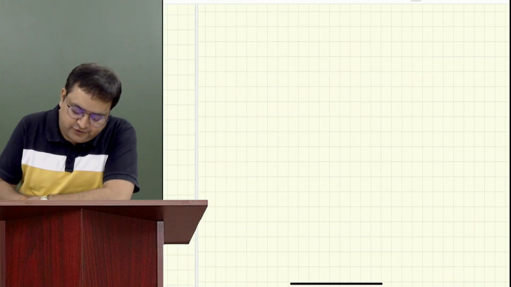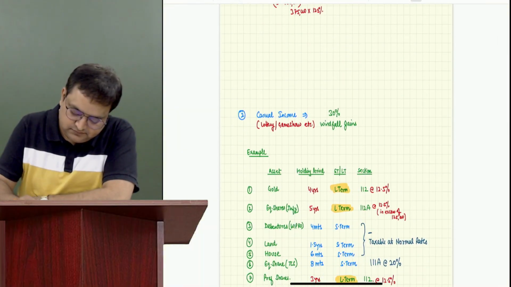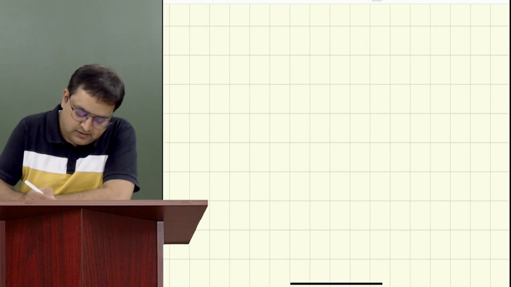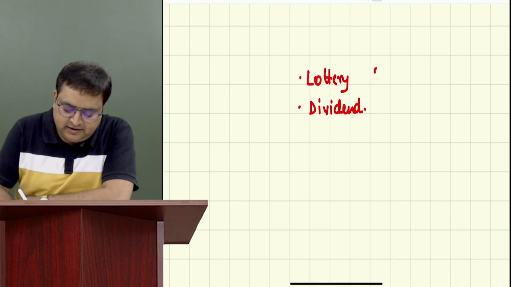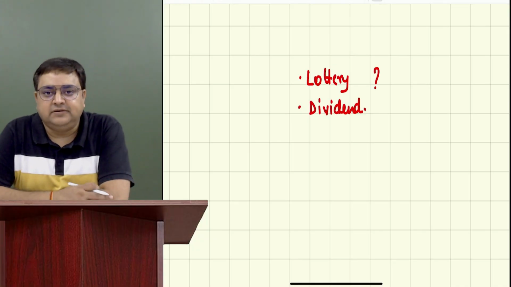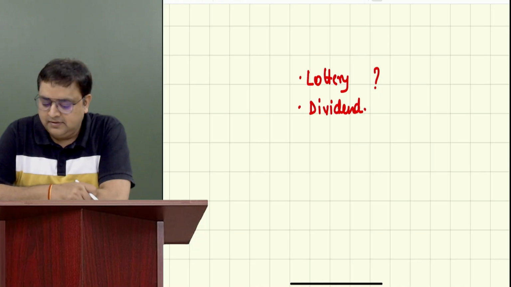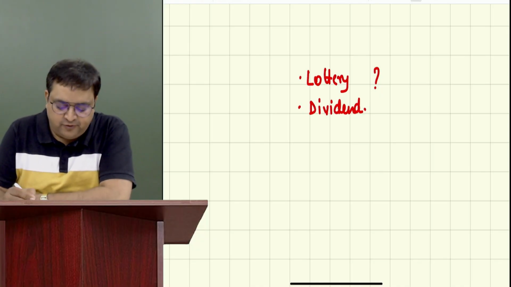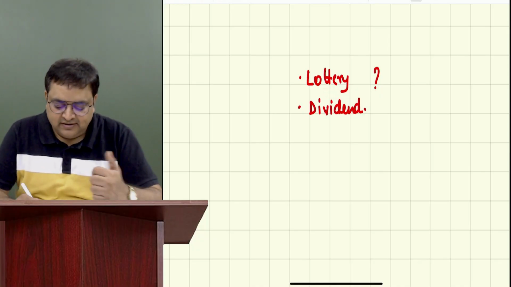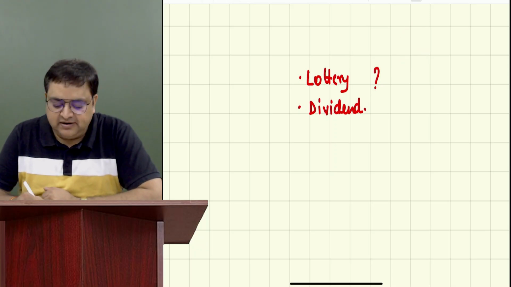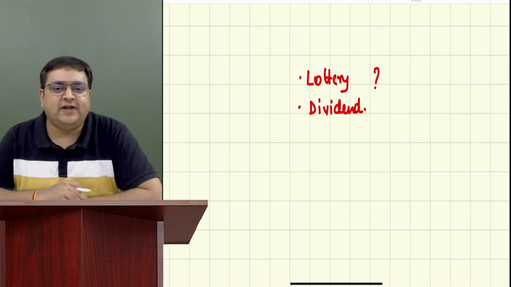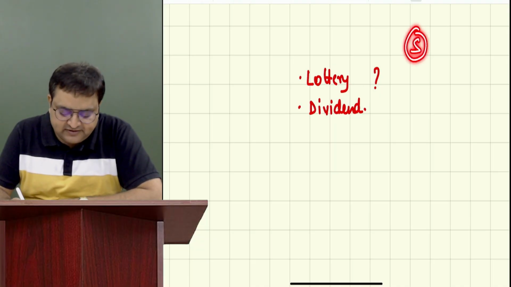Guys, I have a question for you. Let's say somebody has a lottery income and somebody has a dividend income. Under which head will lottery income be taxable? Windfall gains, casual income. First of all, tell me, is it salary? Let's say, for example, Vidhi won a lottery of 5 lakh rupees. Can she call that a salary income?